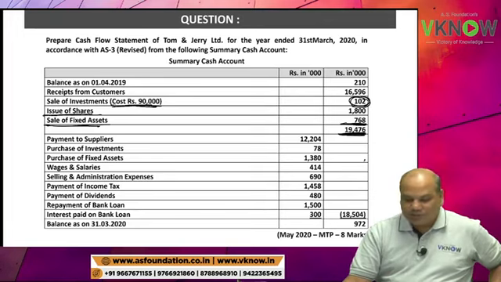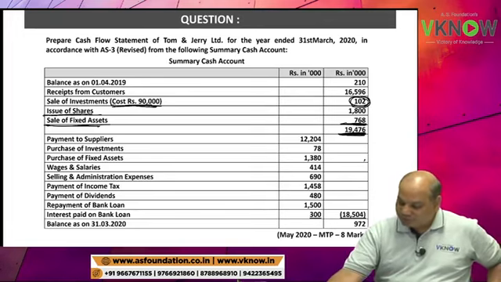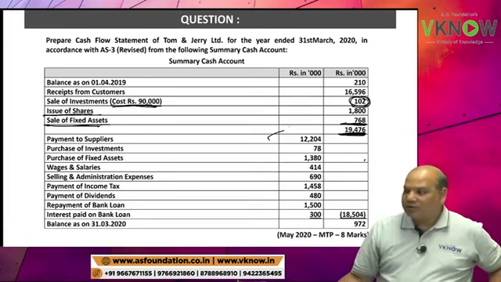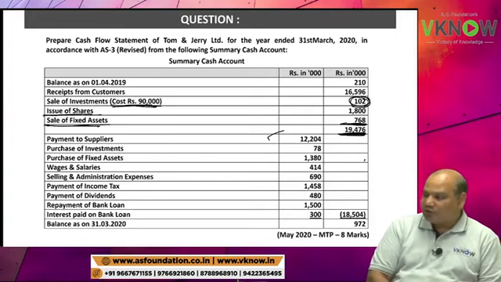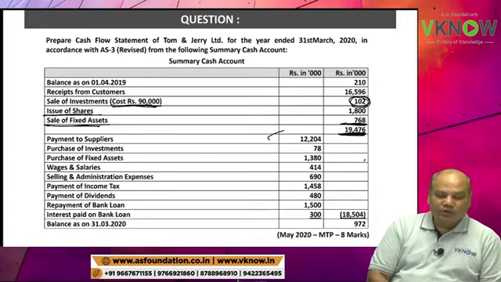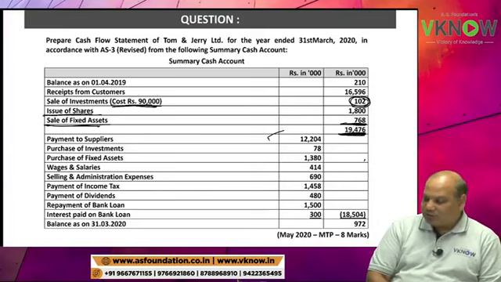Next line, payment to supplier. Quickly, 12204. Purchase of investment 78.